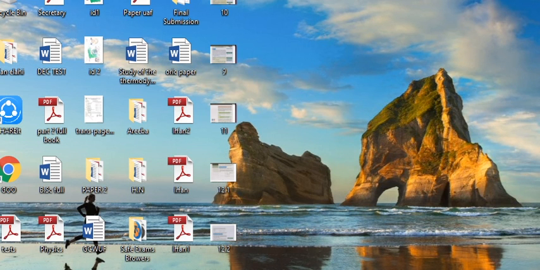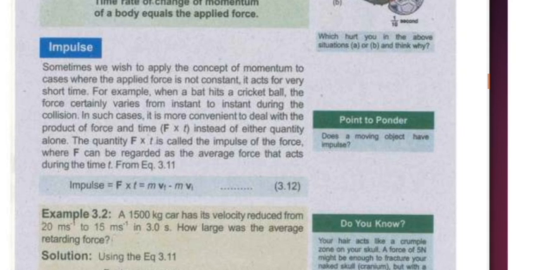As we have already discussed in our class time, impulse is defined as the product of the force and the short interval of time for which the force acts. The quantity F cross t is called the impulse of the force, where F can be regarded as the average force that acts during the time t.